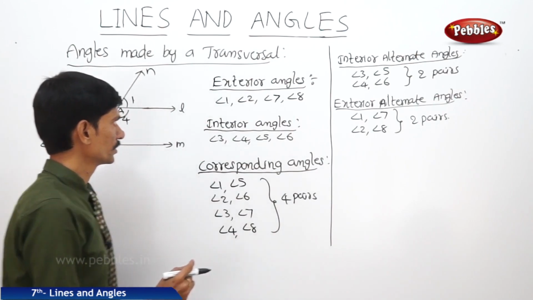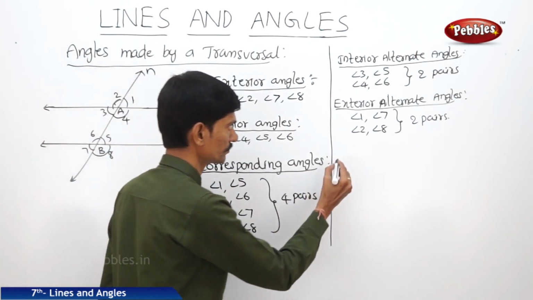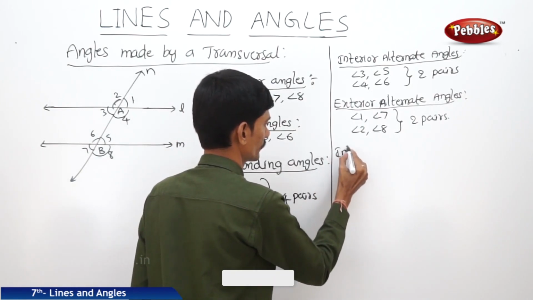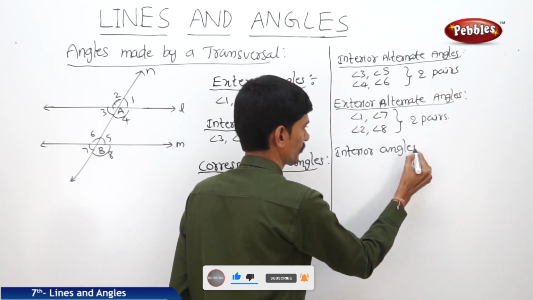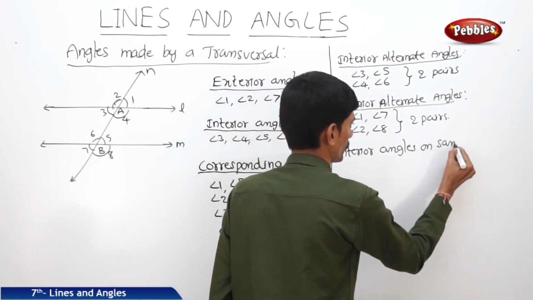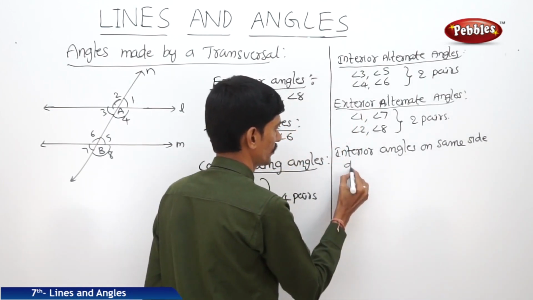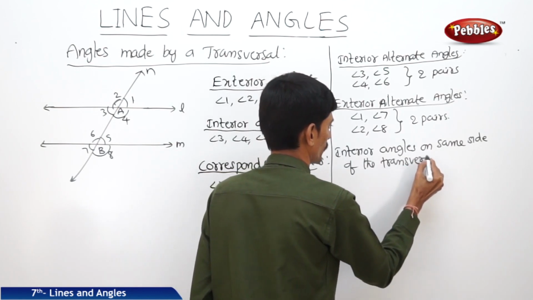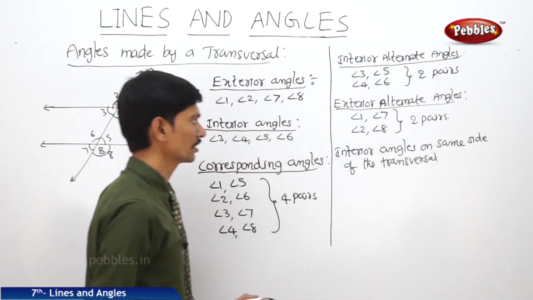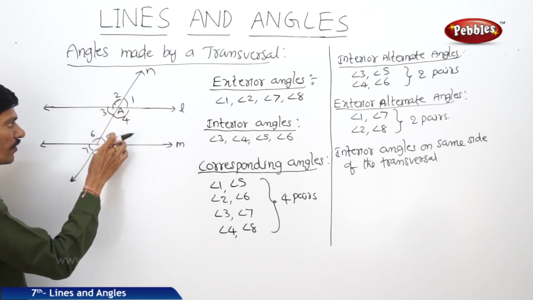Now interior angles on same side of the transversal. So what are the interior angles on same side of the transversal? So interior angles means 3, 4, 5, 6.